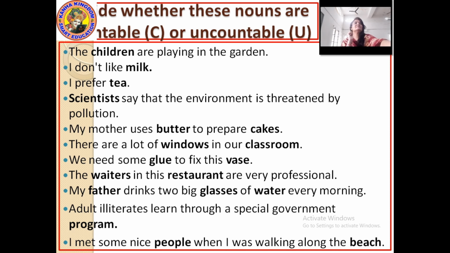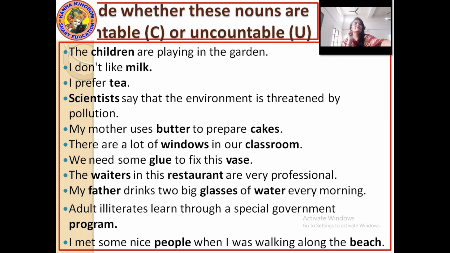The waiters in this restaurant are very professional. So restaurant and waiters, we have two words which are highlighted.